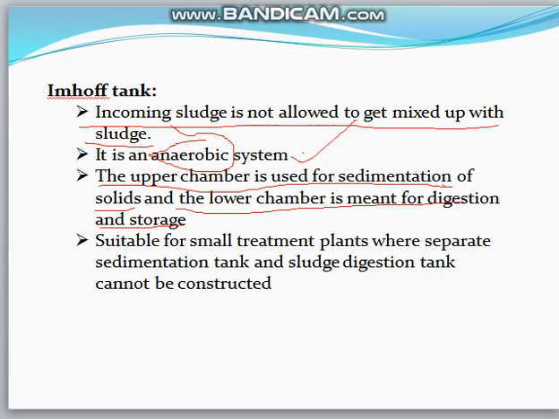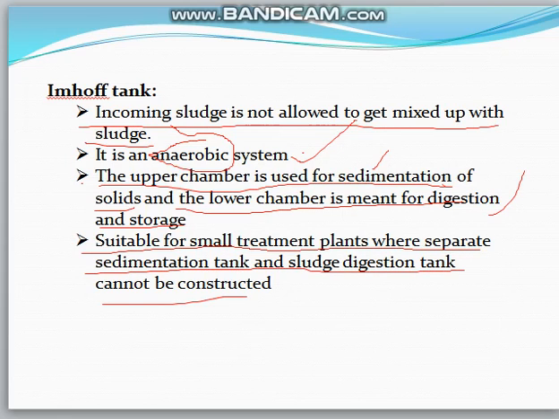Similarly, in in-home tank also, both sludge digestion and sedimentation takes place here. The upper chamber is used for sedimentation and lower chamber is for digestion and storage. Depth will be 3.5 to 4.5 meters. Another thing is that this in-home tank is suitable for small treatment plants where separate sedimentation tank and sludge digestion tank cannot be constructed.